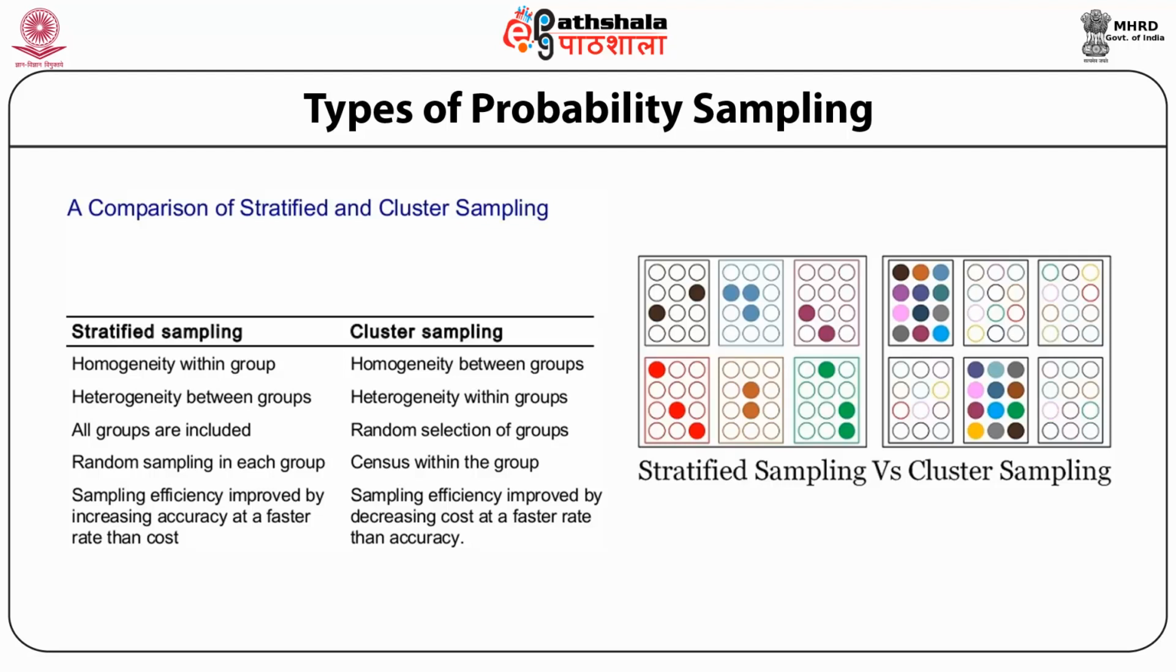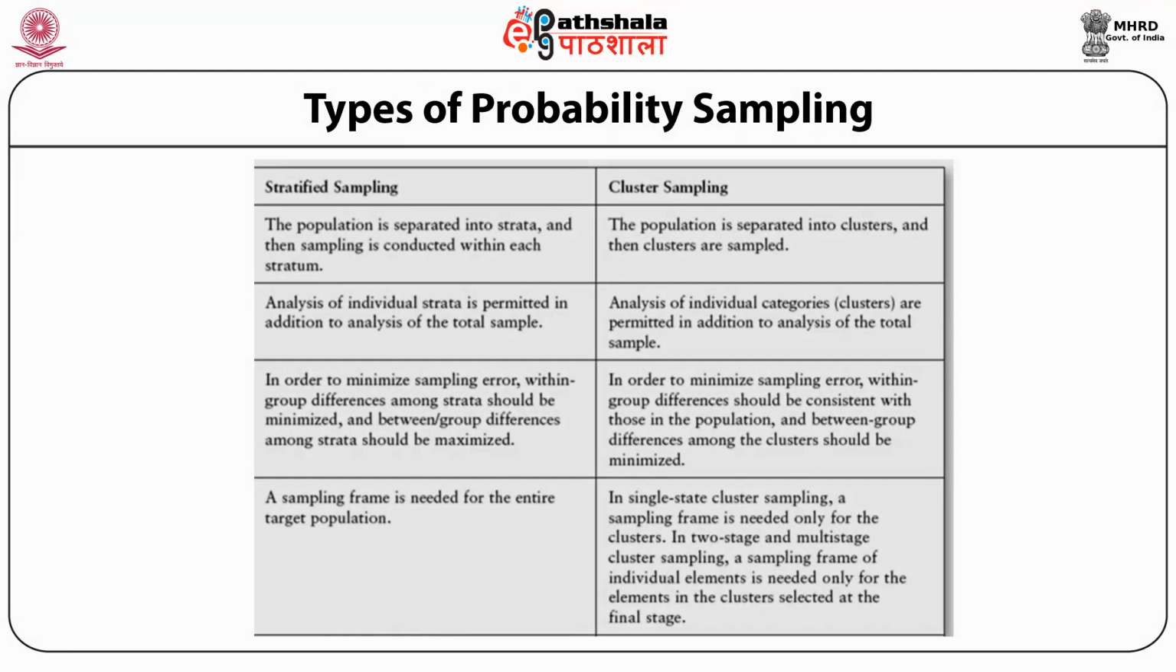In stratified sampling, efficiency is improved by increasing accuracy at a faster rate than cost, while in cluster sampling, efficiency is improved by decreasing cost at a faster rate than accuracy. Again, a quick review of the differences given in the figure to make it easier to understand. Now, again a comparison between stratified and cluster sampling. In stratified sampling, the population is separated into strata and then sampling is conducted within each stratum.